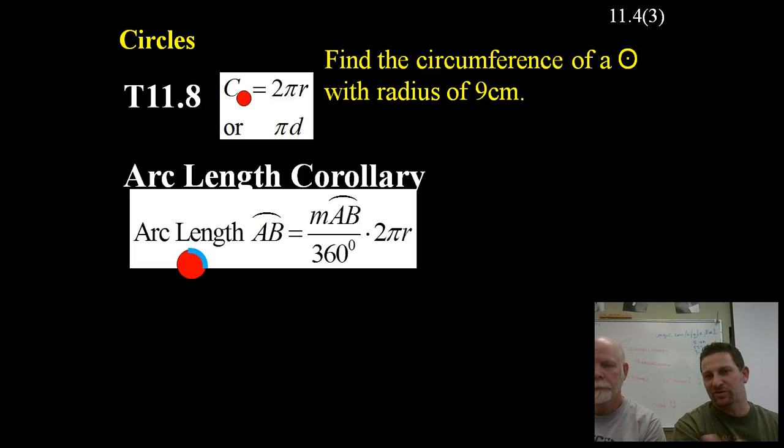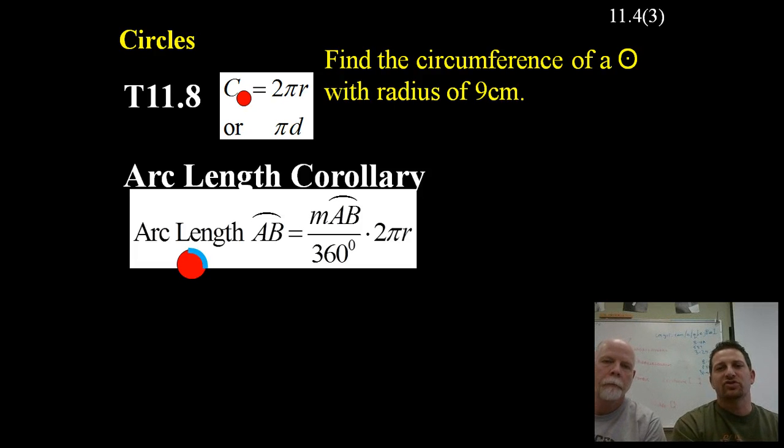Oops, sorry, let me go back to this question. It says find the circumference of a circle. When we label a circle here, guys, we always label it with the circle symbol, a circle with a dot in the center of it, so you're talking about a circle, not a zero or an O or something like that. It's just a way to differentiate between the two. And we always label a circle by its center. Exactly. So circle A, circle B, whatever, that's the center of that circle.